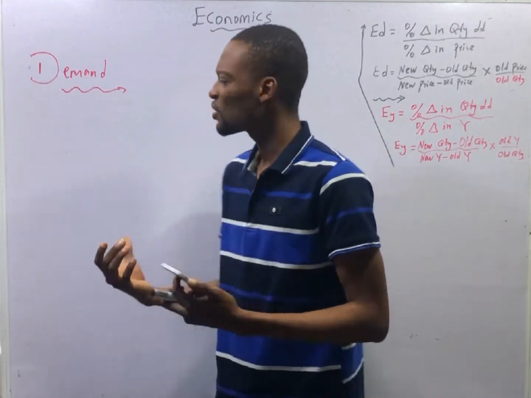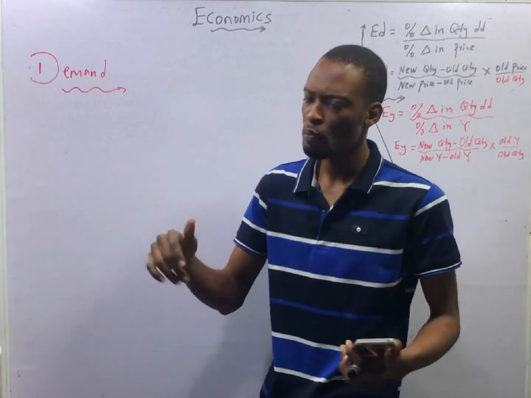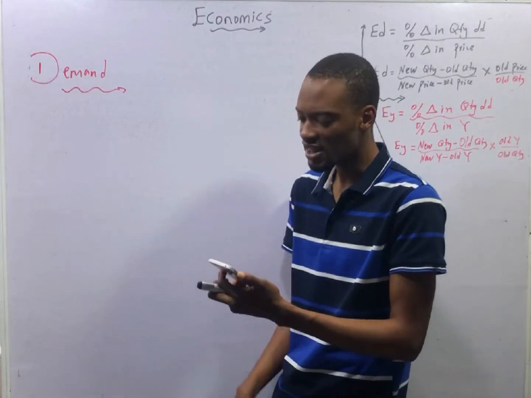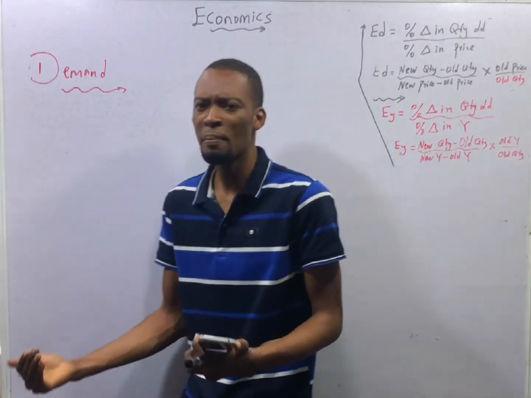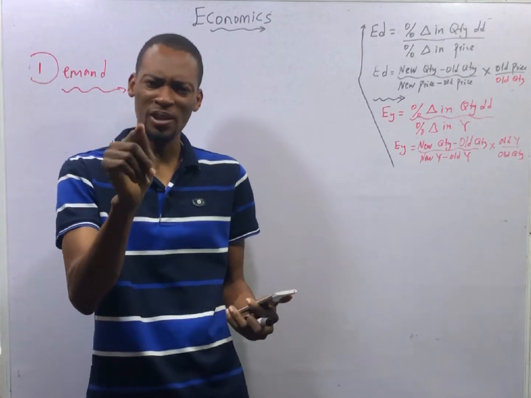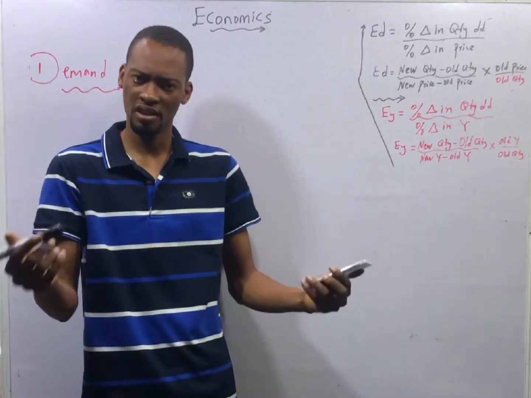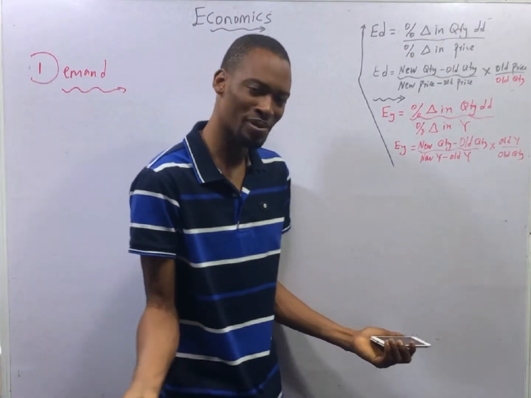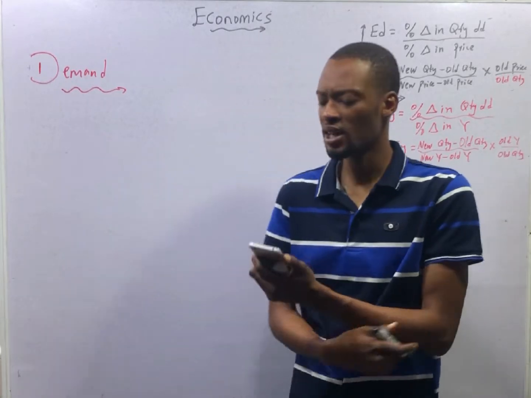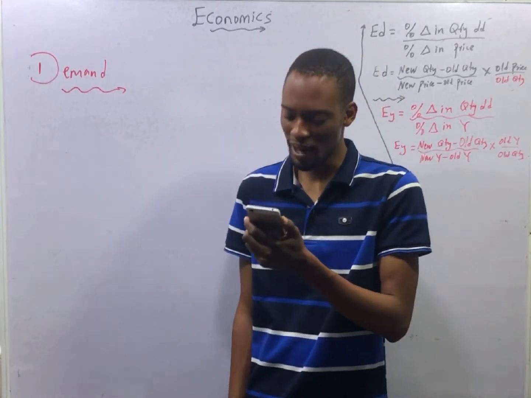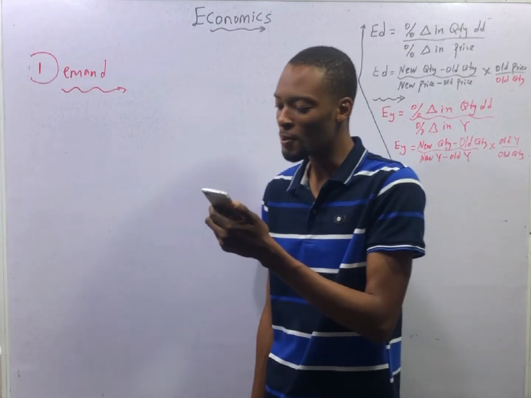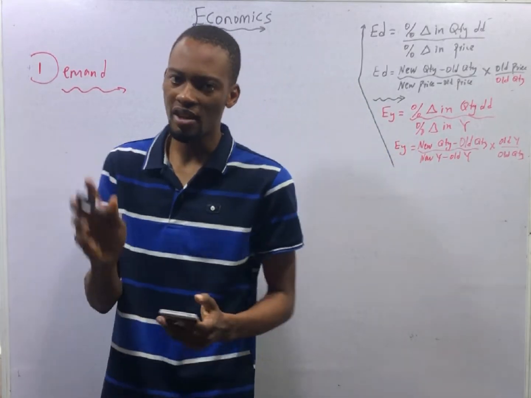When you demand something not for direct use but for further processing, that is a derived demand. The demand for factors of production is under derived demand. What are the factors of production? Land, labor, capital, and entrepreneur or enterprise. Now, the demand for labor is an example of a derived demand.